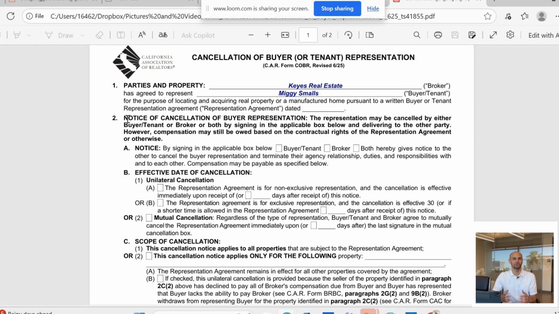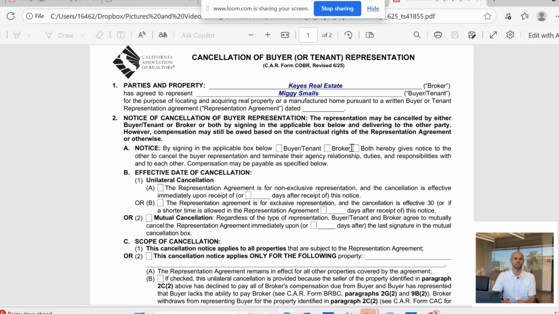Now in line 2, notice of cancellation of buyer representation. This section is the core of the form. It explains that either party, broker or buyer/tenant, can cancel the agreement by signing and delivering this notice to the other. However, it reminds you that compensation may still be owed based on what's written in the original representation agreement.